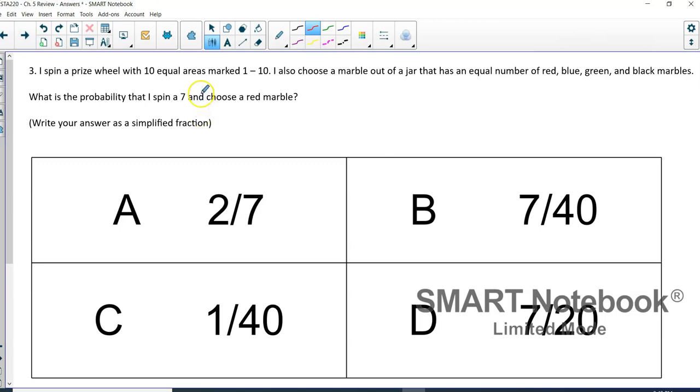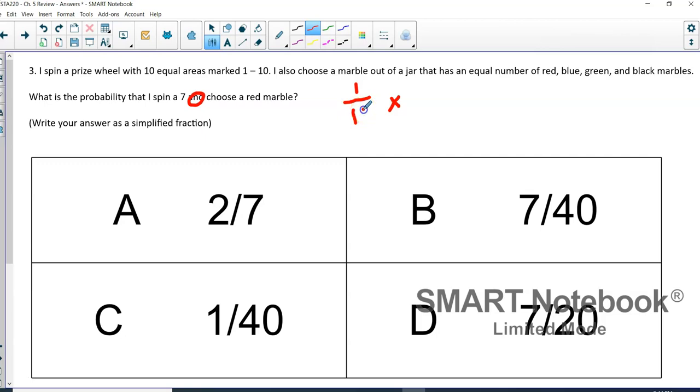Okay, so with and, we're going to use the multiplication rule if we can. Okay, and the multiplication rule says that if our events are independent, we can just multiply those probabilities together, right? And so the probability of spinning a 7 is 1 out of 10, right?